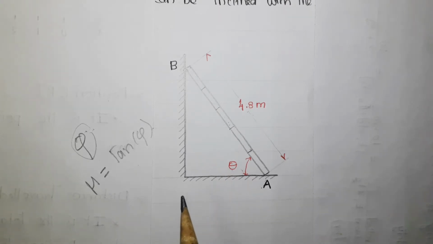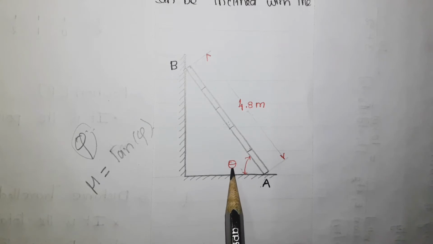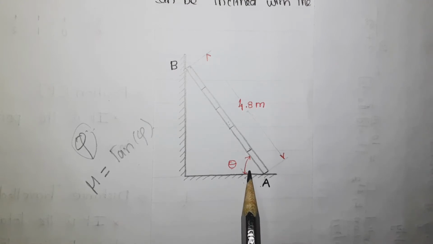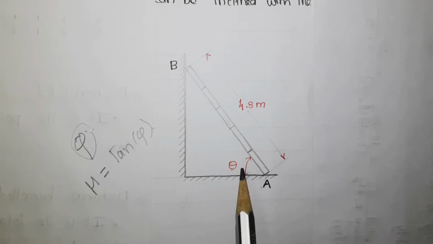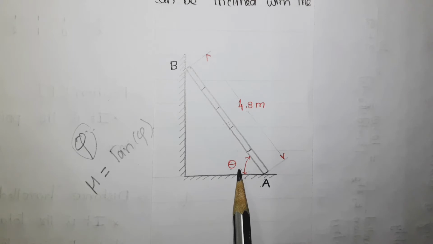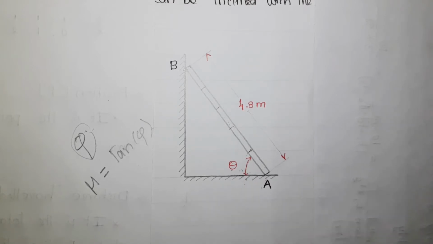And they have asked us to find the value of this theta, the minimum value of theta, so that below that angle theta, this ladder is not in equilibrium. It will be slipping. So you have to find the minimum angle. Let me take that angle as, for example, 40 degree. If you place the ladder below that 40 degree, for example 39 degree, then this ladder will not be in equilibrium, it will be slipping. So 40 degree is the minimum angle, and you have to find that angle. This is what is given in the problem.